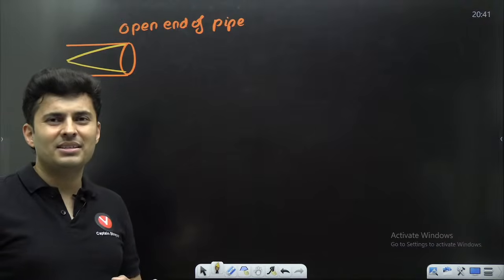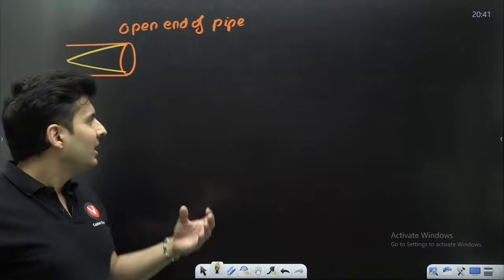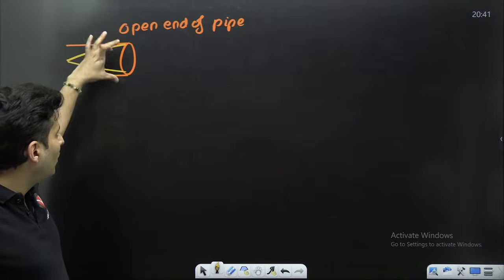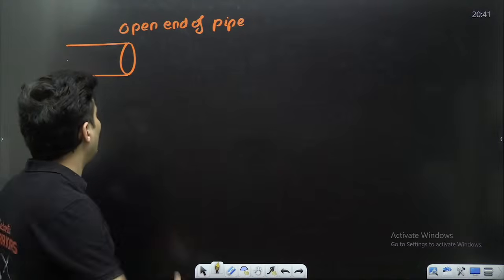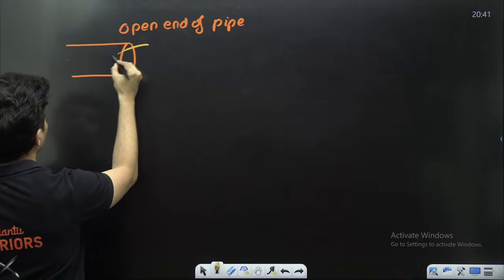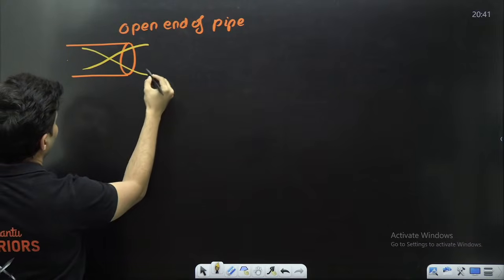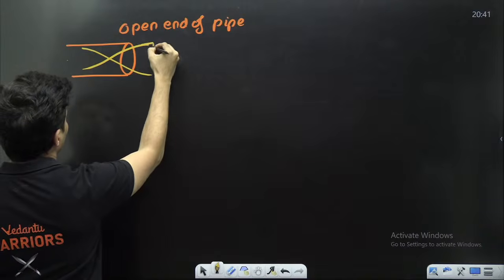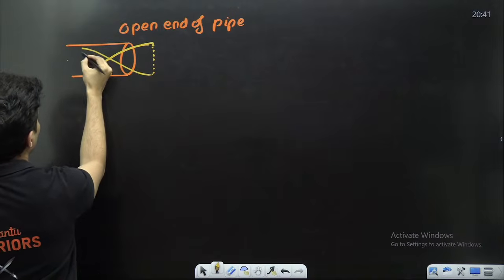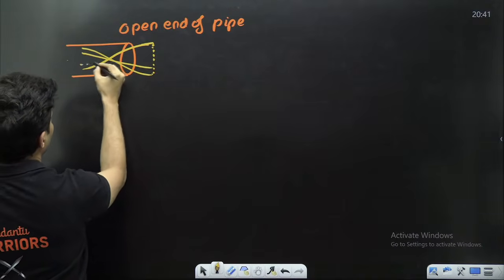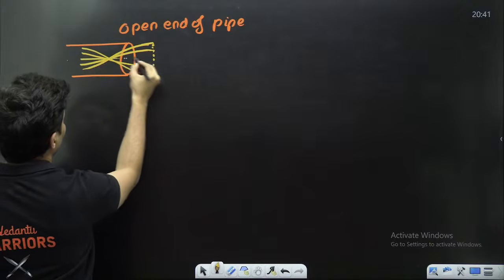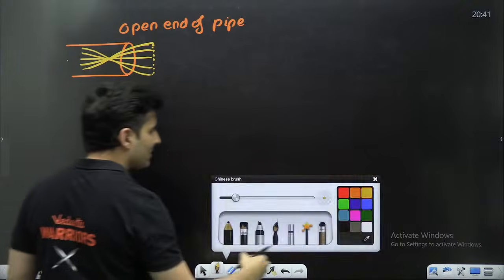But what happens is, it is practically found that the antinode is not formed at the open end, it is formed slightly outside. This is what you will actually end up seeing.